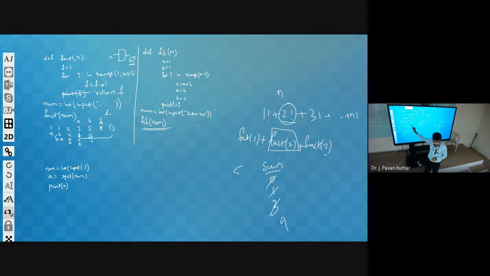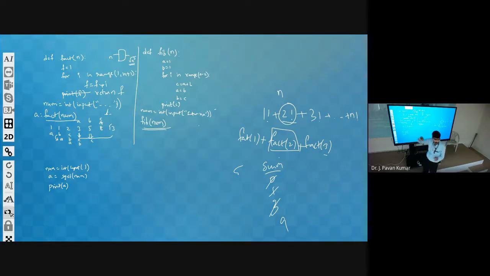What is the value we are returning? F. To where will it be returned? From where we have called that function, to that place it will be returned. So fact of n means here you can use one variable a is equal to fact of num. So this value will be copied into n and it will calculate the factorial and that value will be returned back to this. So a will be assigned with the value 1 factorial, 2 factorial, 3 factorial, whatever the number we pass, with that it will repeat.